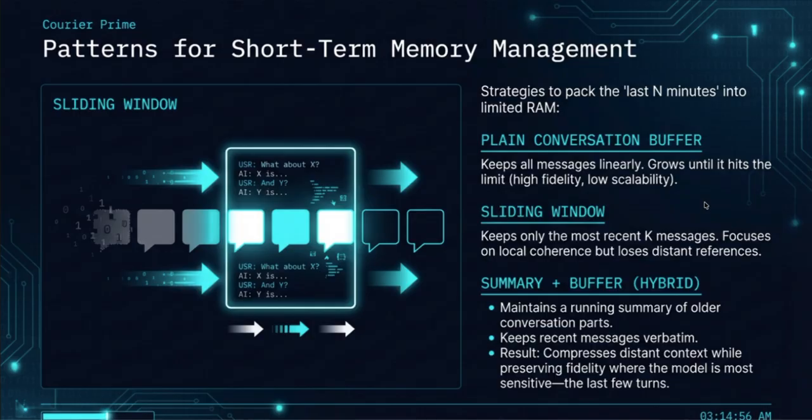The second strategy is the sliding window. This keeps only the most recent set of messages. It focuses on local coherence, but the major drawback is that the agent loses all distant references as soon as the message slides out of the window.